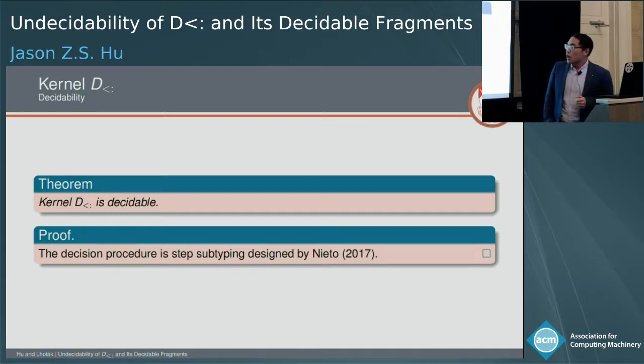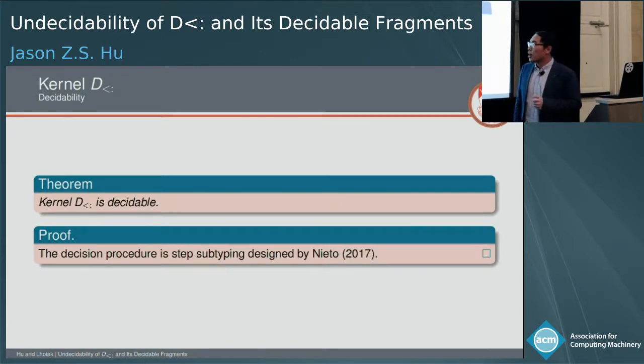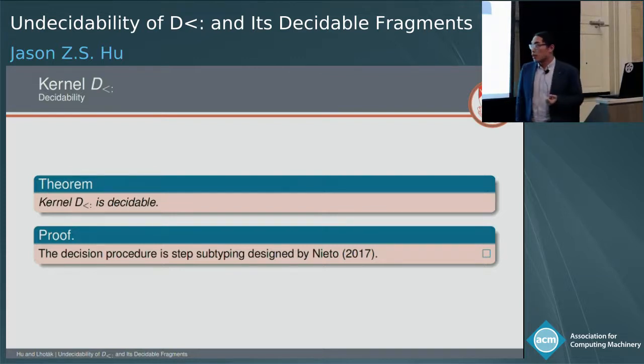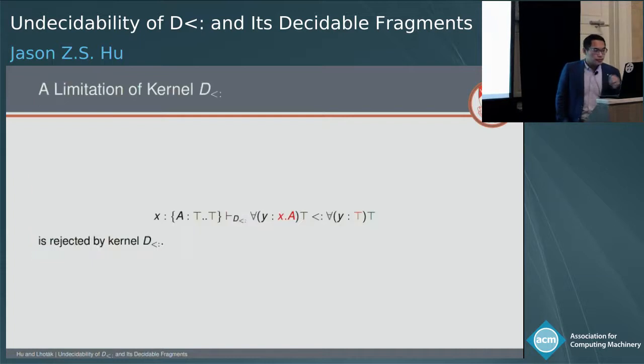Here, this theorem says that kernel Dsub is decidable. It confirms our intuition that these treatments indeed bring us decidability, and the decision procedure is an algorithm called step subtyping, previously designed by Nieto.